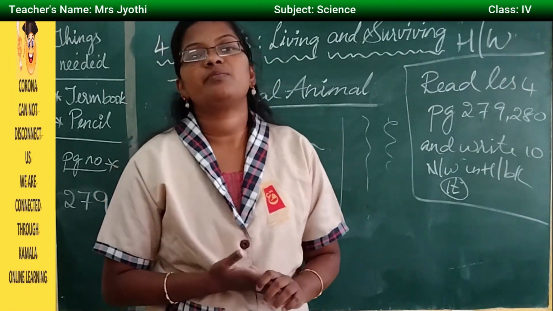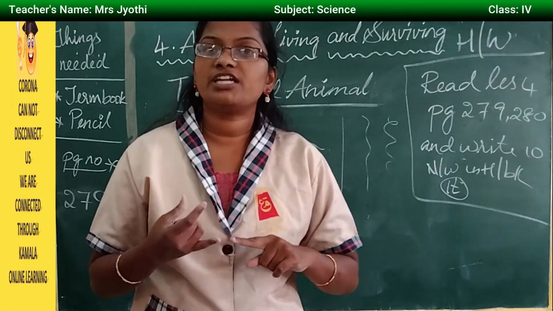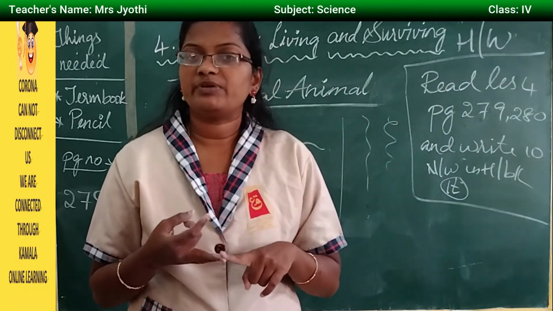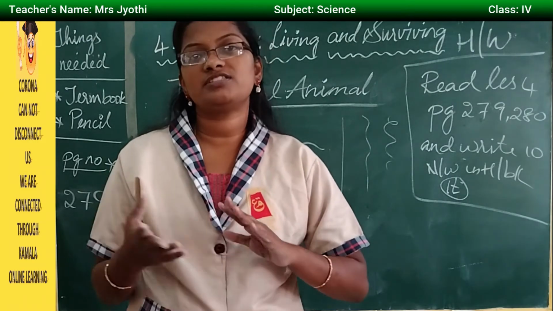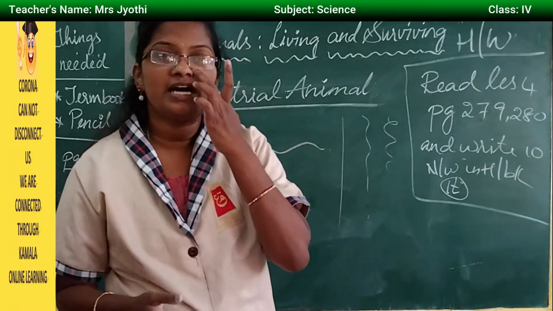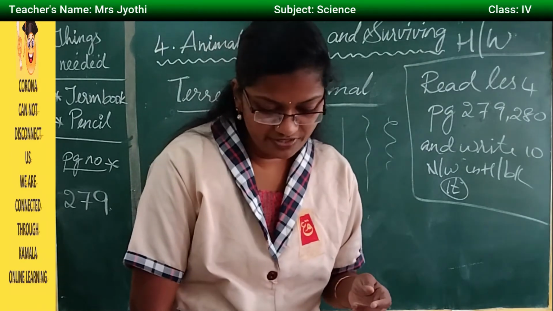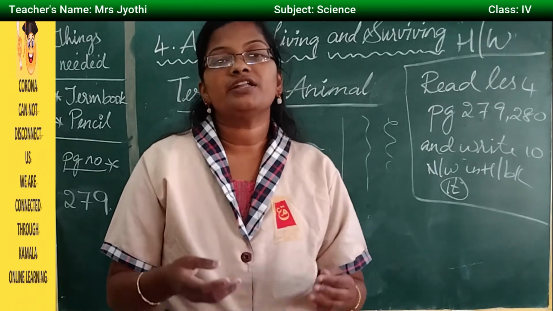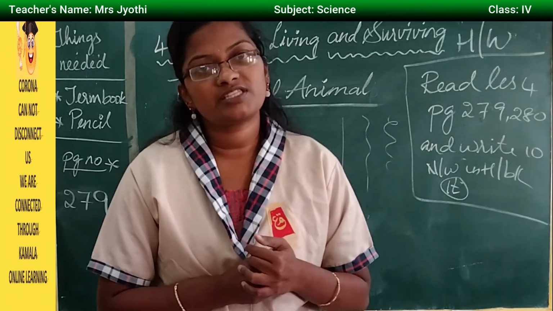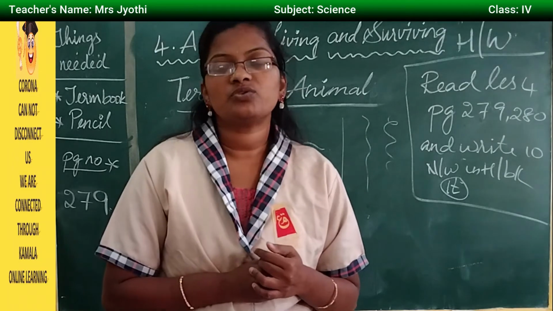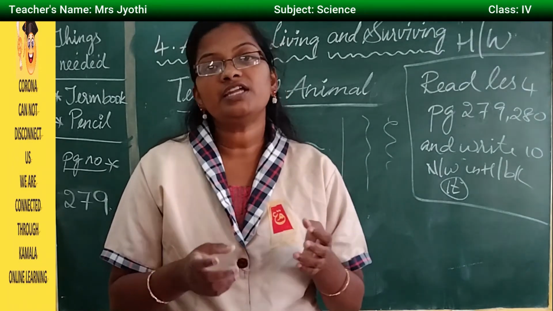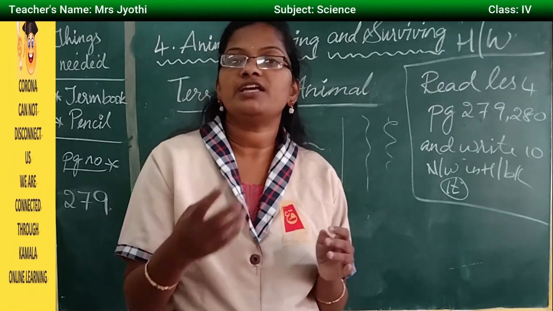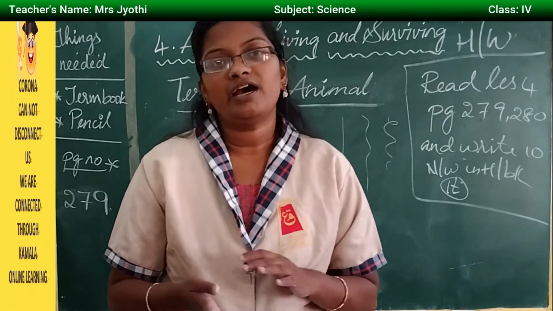So today we have discussed the terrestrial animals. Under terrestrial animals, we have discussed deserts, we have discussed mountainous animals, and we have also discussed the polar region animals. So how do the animals in deserts modify themselves? Animals which live in deserts drink lots of water. The best example is the camel, and even kangaroo rats also drink a lot of water and eat a lot of food whenever there is availability. And these animals can live for many days without drinking water and food.